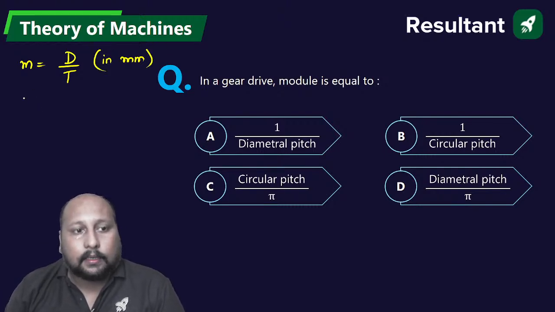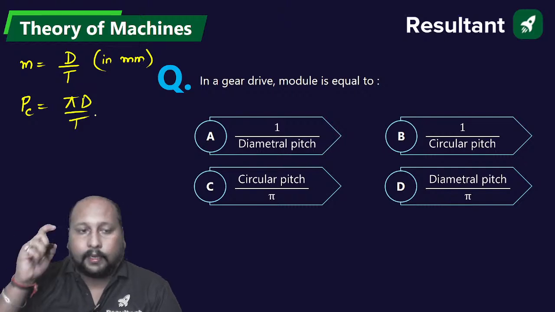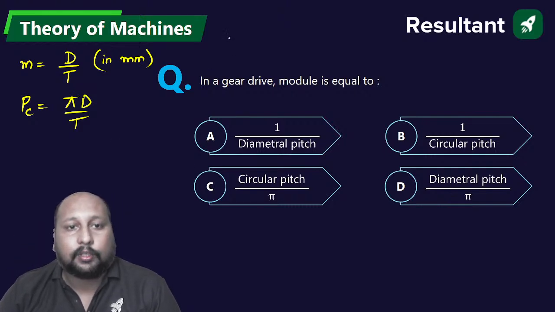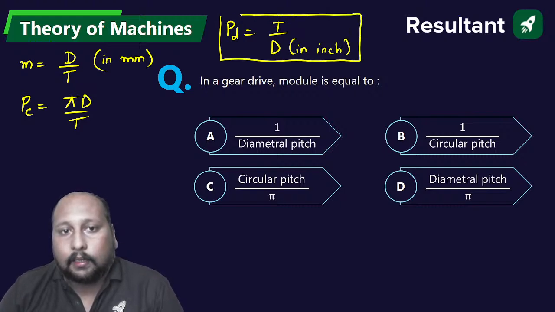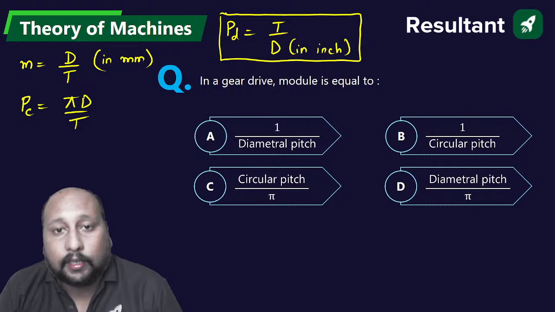What is the circular pitch? That is pi d by t, right? Diametrical pitch is t by d, but the diameter is in inches. So diametrical pitch is in inch.